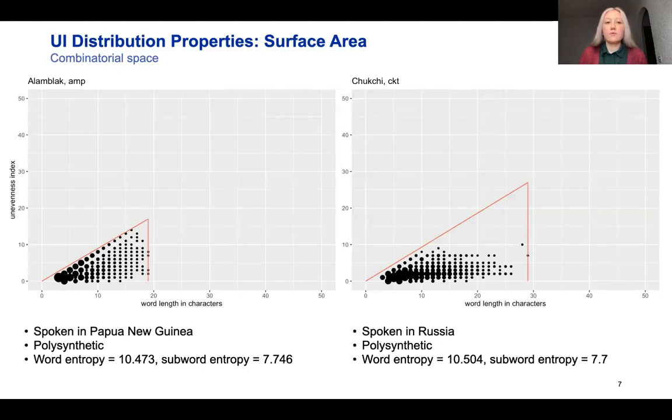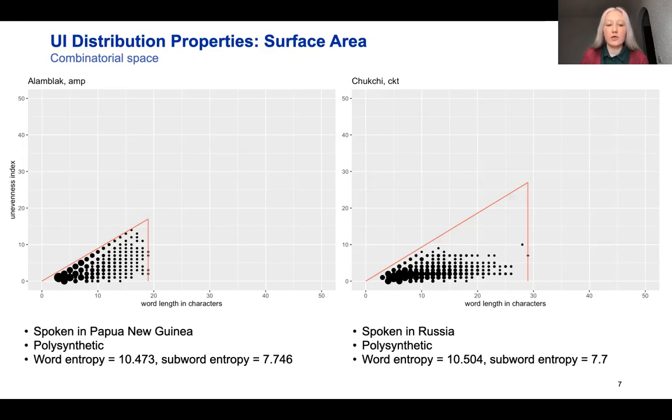The first way of quantification that we suggest is to look at the surface area. The surface area quantifies how many points are filled in the combinatorial space that could have been filled. Now, in these two examples, on the left side there is Alanblak.